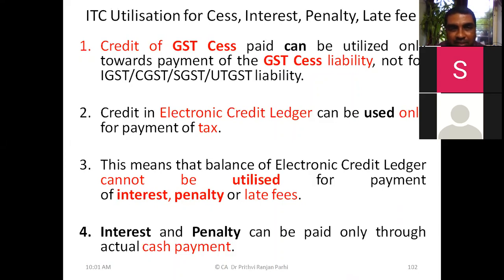I repeat, GST cess credit can only be utilized for settling GST cess liability. Balance in electronic credit ledger can only be used for settling tax liability. Interest liability, penalty, late fee, etc. cannot be settled from electronic credit ledger. It can be settled only through cash payments. So these are the concepts we need to keep in mind.